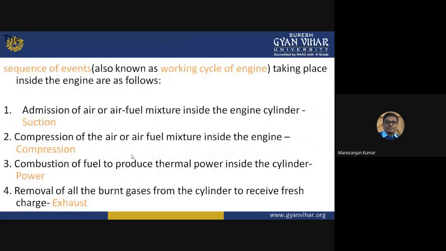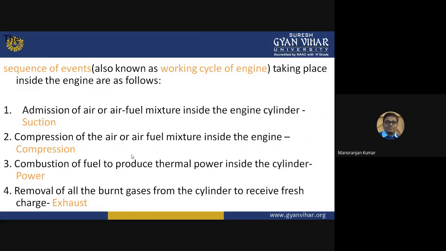Now there are some specific events when the engine works. The sequence of events is known as the working cycle of the engine. The events taking place inside the engine are as follows. There are mainly four events. The first one is suction, the second is compression, the third is power, and the fourth is exhaust.